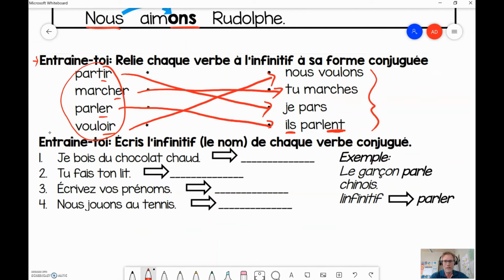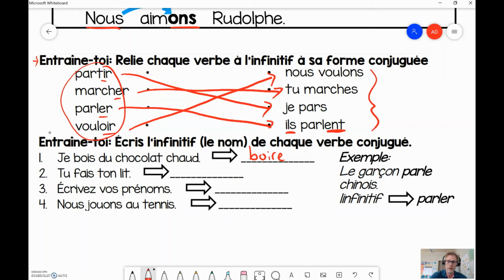Ok, maintenant, entraîne-toi. Écris l'infinitif de chaque verbe conjugué. Je bois du chocolat chaud. Now, the problem I have with this part here is that you need to know what the infinitive looks like of these verbs. So I'm going to go through these with you guys because there's a few different ones. Je bois would be the verb boire.